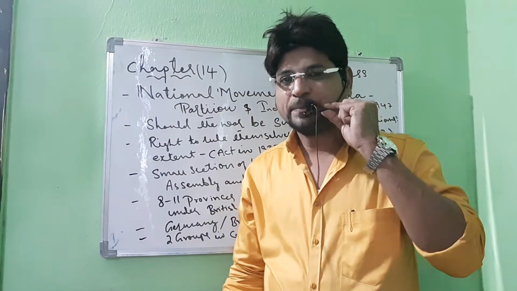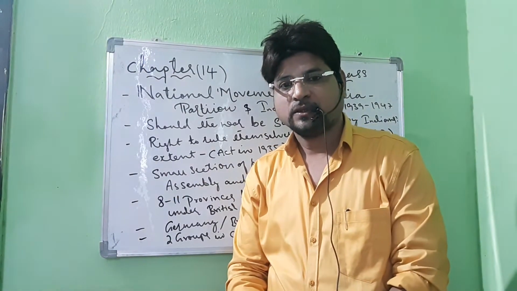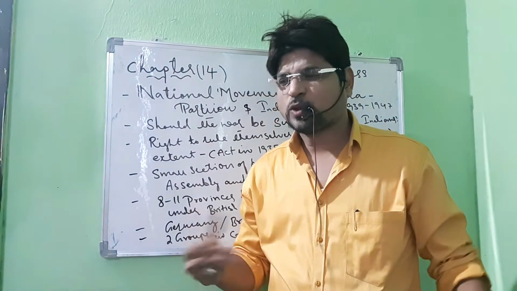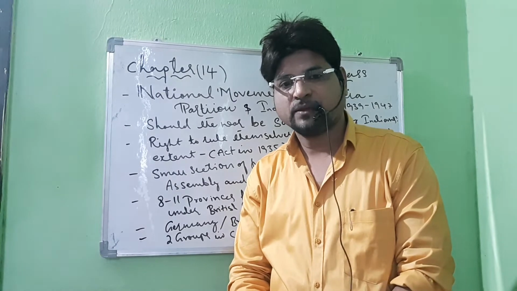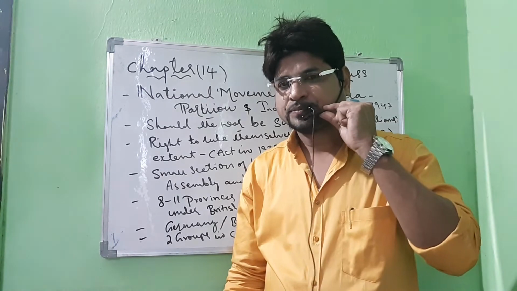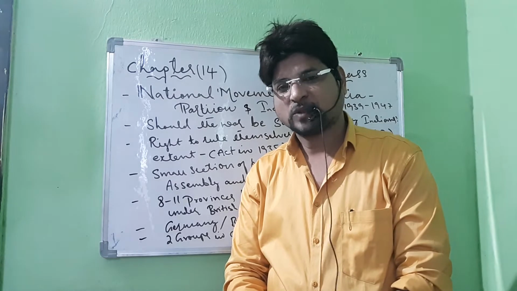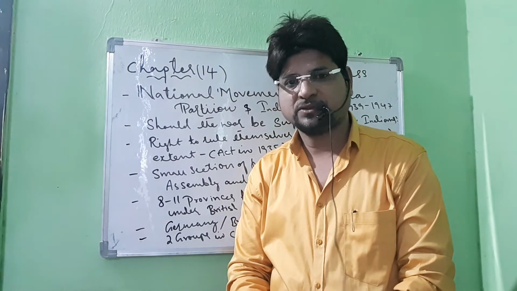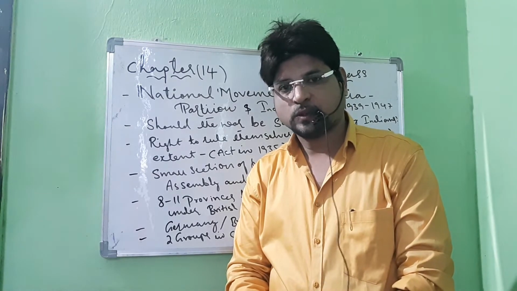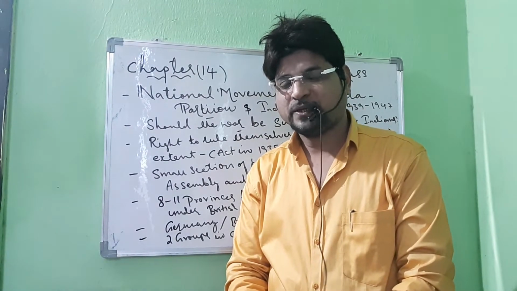So, in this chapter, we will talk about the national movement, the national activities towards independence and towards the partition. It is talking about our struggle for freedom, how we strived and struggled to get freedom against the Britishers, and afterwards it talks about the consequences, the reasons, and the conditions in which our country was divided into two parts. It took the partition. So we will discuss all these things in this chapter. So stay tuned with me.